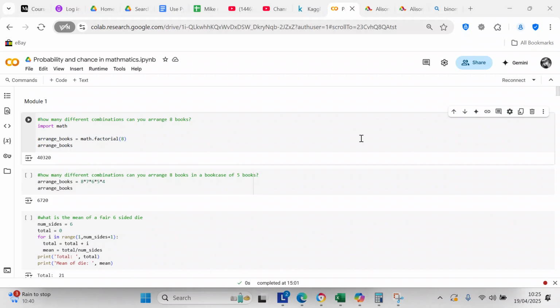And so now we have a question of how many different combinations can you arrange 8 books in a bookcase of 5 books. So arrange books equals 8 times 7 times 6 times 5 times 4, because you only have 5 slots. And since you only have 5 slots, you can't do the factorial. I wish you could. I wish that you could do the factorial, but you can't because there's only 5 slots in there.